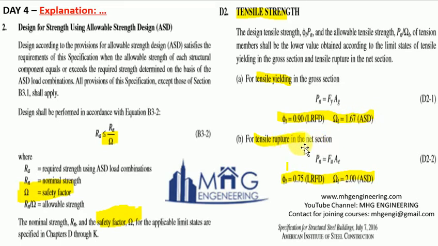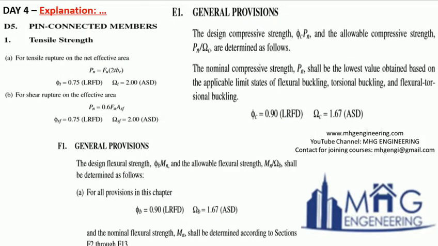For tensile rupture, again phi is 0.75, omega is 2.0. And next, for pin connected members, for their tensile strength, phi and omega values are 0.75 and 2.0. For shear rupture also 0.75 and 2.0 respectively.